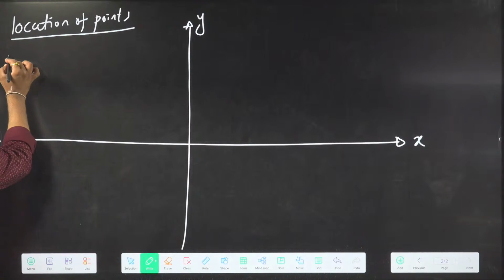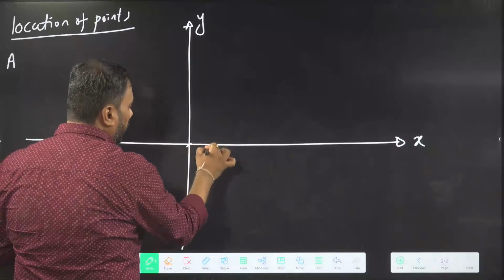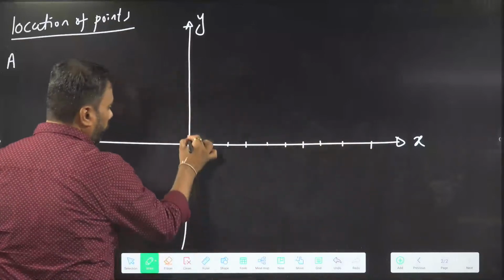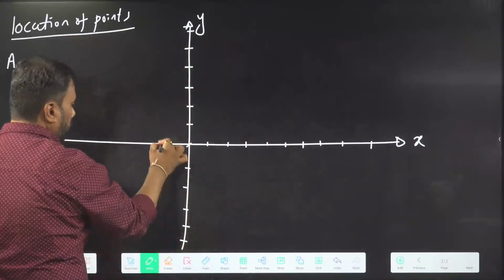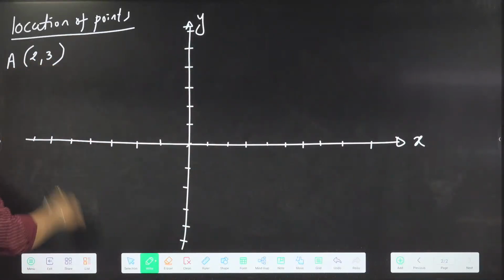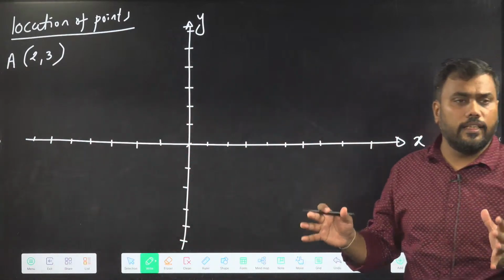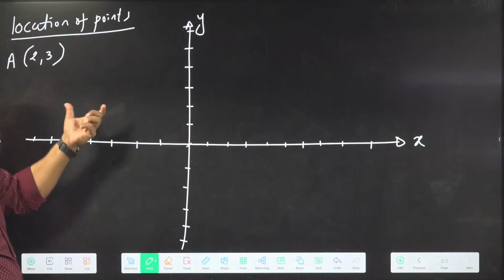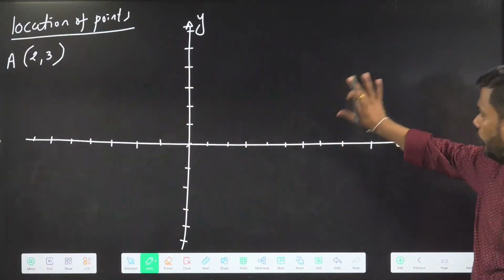Okay, so I am going to give you some points and we will try to locate these points in the xy plane system. This is the origin, 1, 2, 3, 5, 6, 7, 8, 9. We will start with the point 2, 3. This will help us understand the meaning of the x and y coordinates, which are abscissa and ordinate. So try to locate the point 2, 3. First, you try to locate the point in your copies. Then I will show this on this graph.